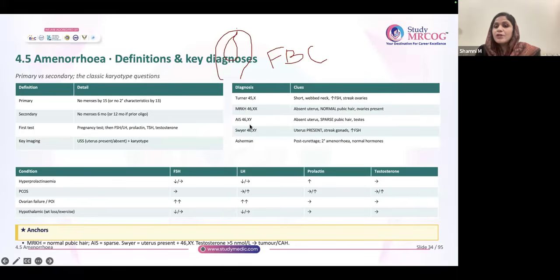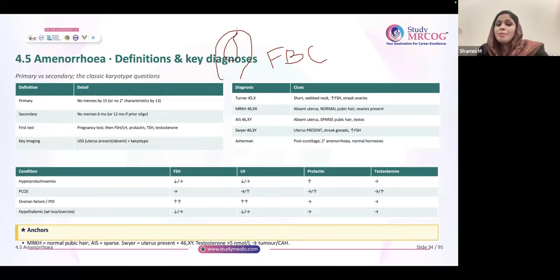Now, AIS, androgen insensitivity syndrome. Here, the patient will be coming with primary amenorrhea, no doubt. On examination, blind ending vagina. It is like MRKH only, no? Blind ending vagina. How are you going to differentiate? In MRKH, I told secondary sexual characters are present. In AIS, the pubic hair and the axillary hair are sparse. But breast development is good.